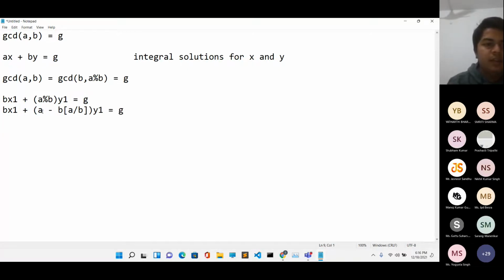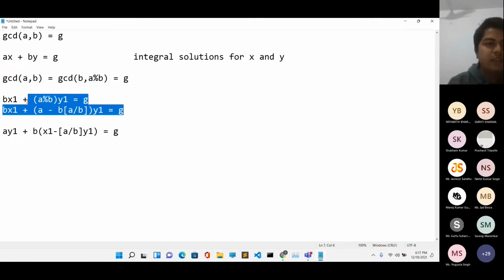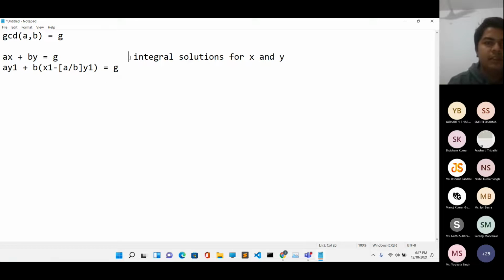Now I will bring all the similar coefficients together. So we have a times y1, and you can take out b as common. So you get b times x1 minus floor of a by b times y1, and this is equal to g. Let's remove this and compare these two equations. If you compare them, you see that the coefficients are the same. Therefore, x is equal to y1 and y is equal to x1 minus floor of a by b times y1.